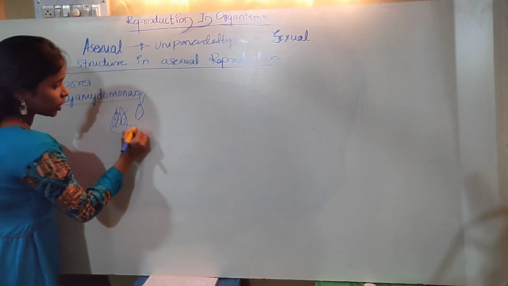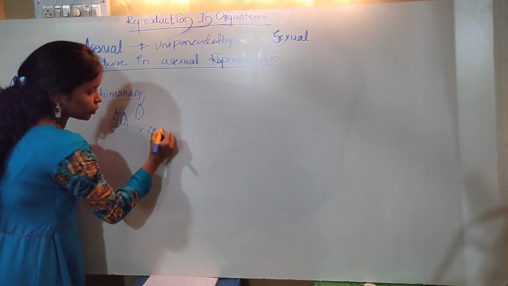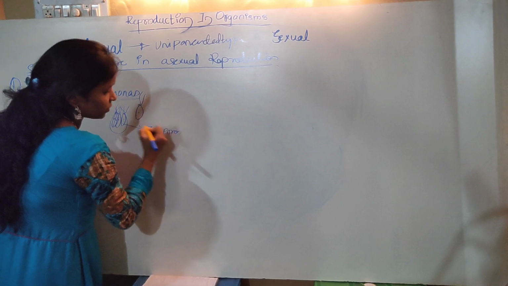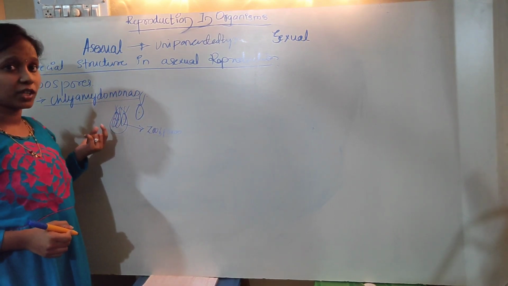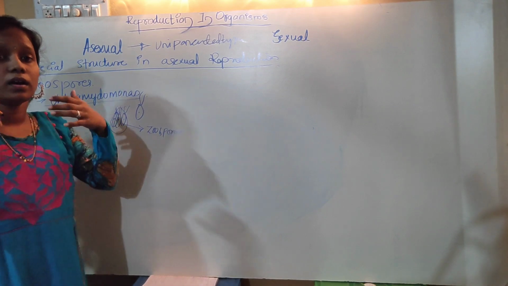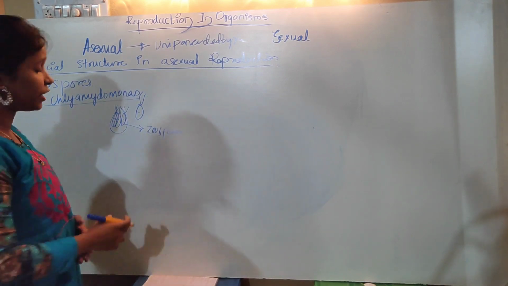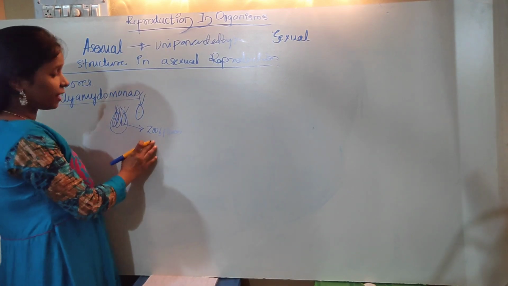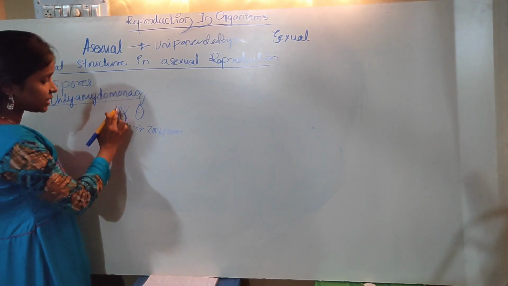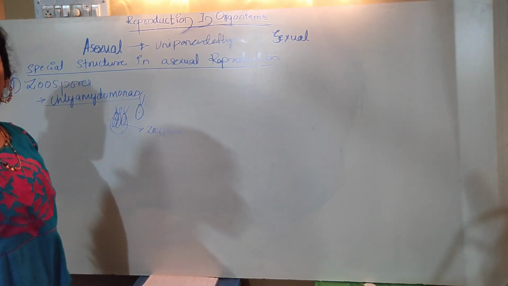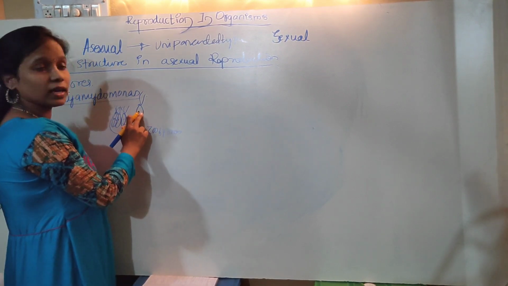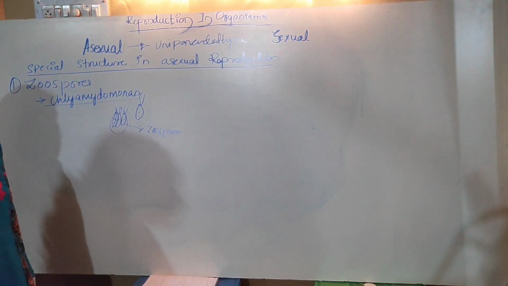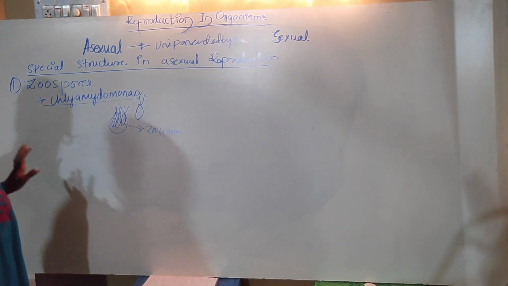These spores we call zoospores. During unfavorable conditions, this kind of spores are formed. When favorable conditions are reached, the zoospores are released from the zoosporangia, this sac-like structure. These zoospores give rise again to a Chlamydomonas cell. This is all about the zoospores.